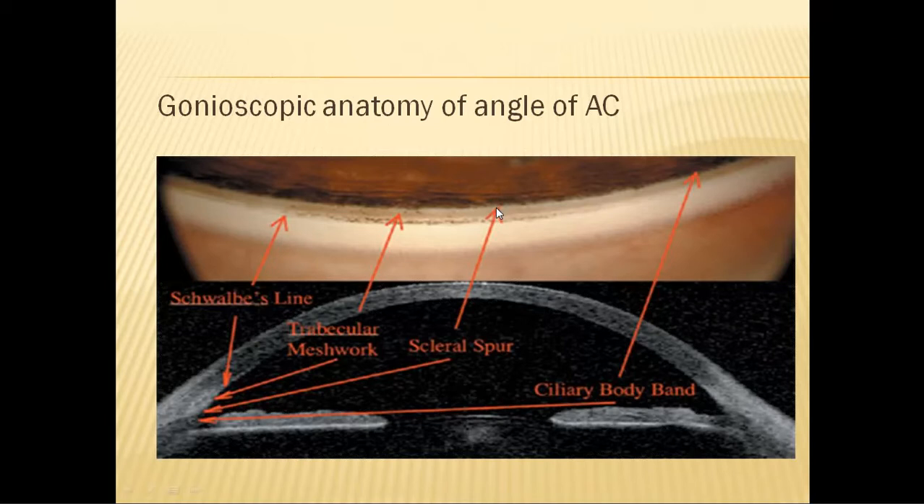Anterior to that, you will have the scleral spur. The white band you are seeing is the scleral spur. Then after that comes the trabecular meshwork. This pigmented part you are seeing is the posterior trabecular meshwork, and this non-pigmented part, the thin white line you are seeing here, is the anterior trabecular meshwork. And the anterior most structure is this. This is Schwalbe's line, which is nothing but the terminal part of Descemet's membrane.